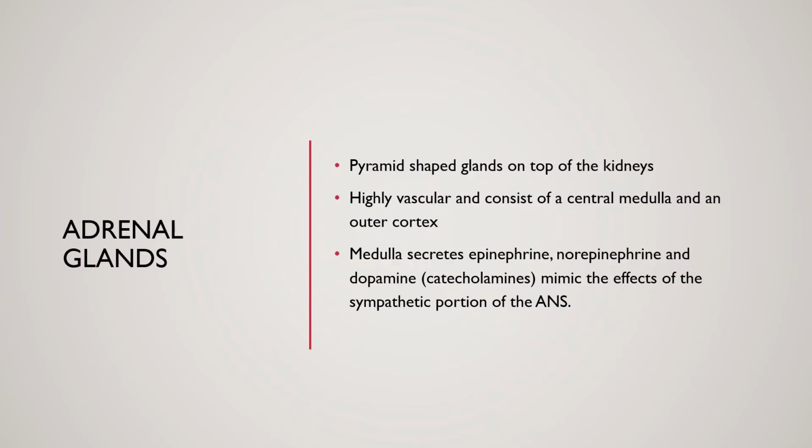All right, moving on to the adrenal glands. These are pyramid-shaped glands that sit on top of the kidneys. They're highly vascular, and they consist of a central medulla and an outer cortex. The central medulla is going to secrete epinephrine, norepinephrine, and dopamine. Collectively together, these are catecholamines. They mimic the effects of the sympathetic portion of the autonomic nervous system. And if we remember, the sympathetic portion of that is our fight or flight syndrome.